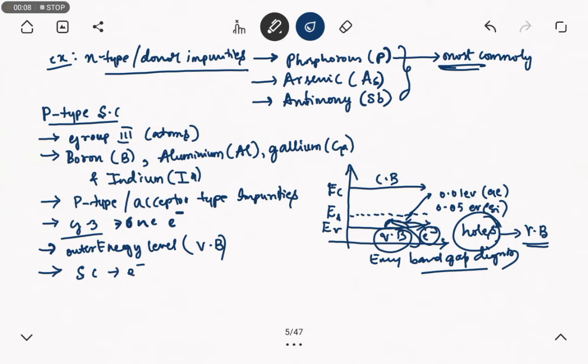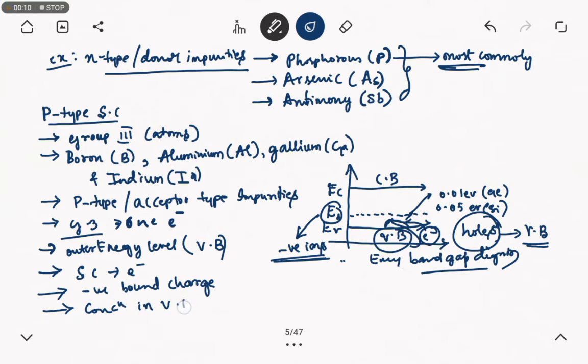So what happens is negative ions are stored in the acceptor level. Here it has negative ions. This is the energy diagram of p-type semiconductor. Here the ions of the impurity in this p-type semiconductor have no tendency to give away the electrons, so they form a negative bound charge. One more important thing is that the concentration of holes in the valence band becomes more than the concentration of ions in the acceptor band.